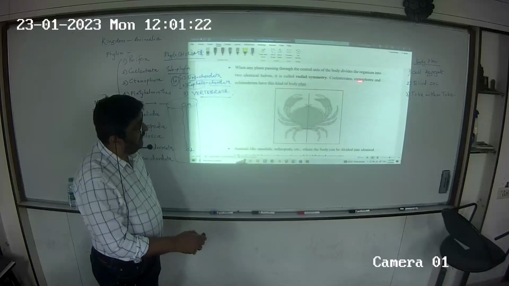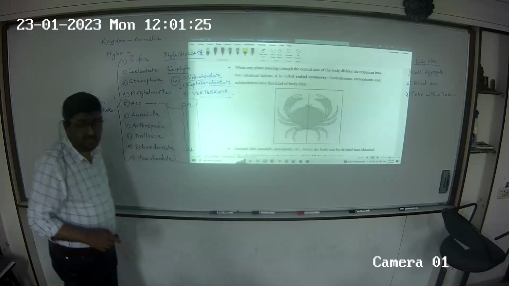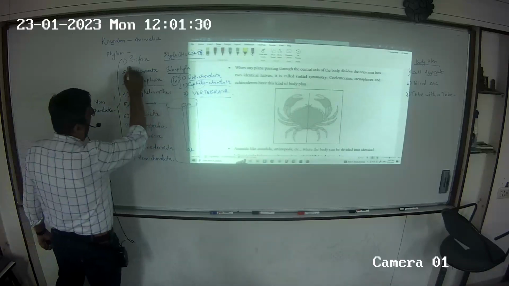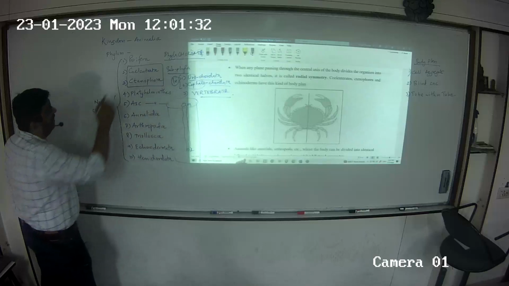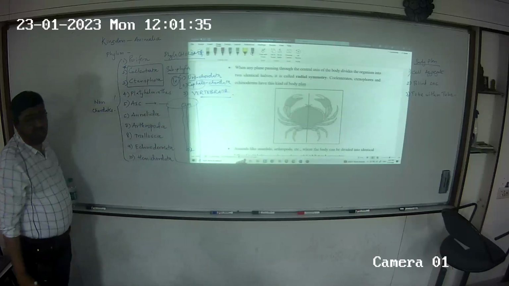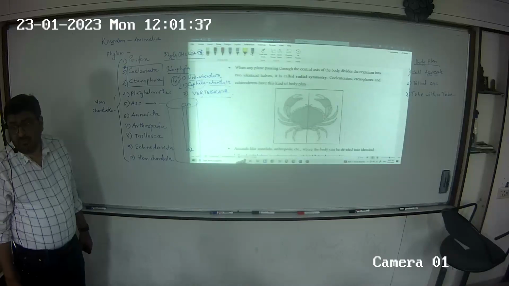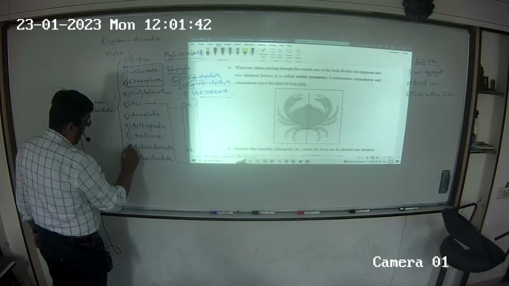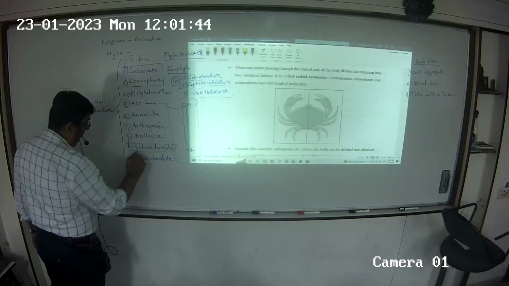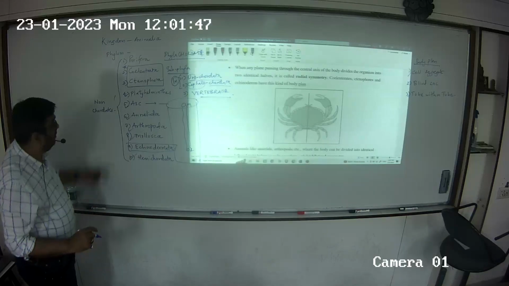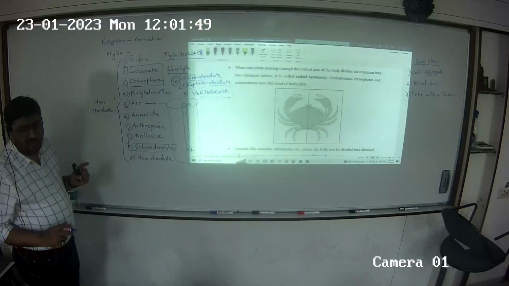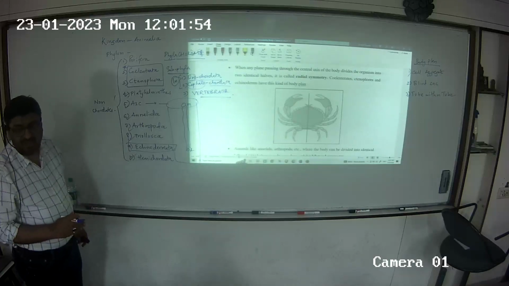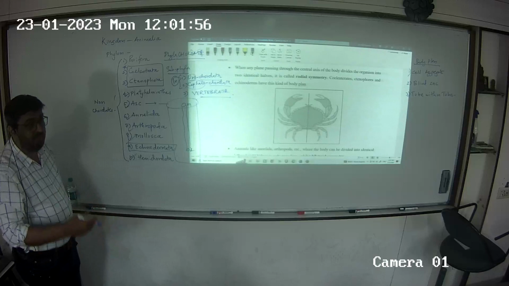Radial, coelentrates, ctenophores and echinoderms. This is very interesting. Please, coelentrates and ctenophores, they are radial symmetry. Please, यहां से सब bilateral है, echinodermata को छोड़ के. So, is this telling us something about radial and bilateral? Radial is a primitive feature, whereas a more advanced feature would be bilateral.